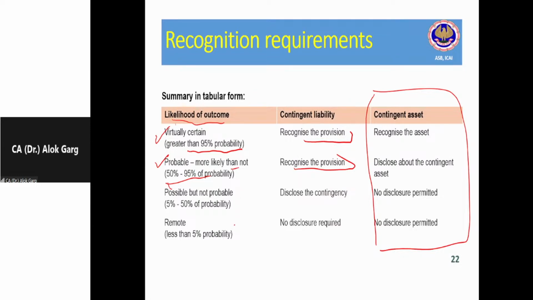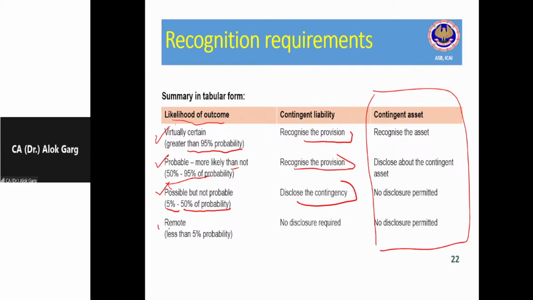But what is meant by possible? Possible obligation means there is more than 5% chance, but up to 50%, right? So hence it is known as a possible obligation. Possible, but not probable, right? So if it is possible, then you have to disclose the contingent liability.